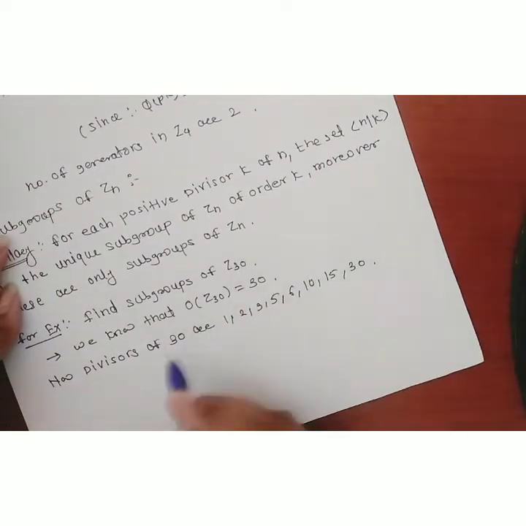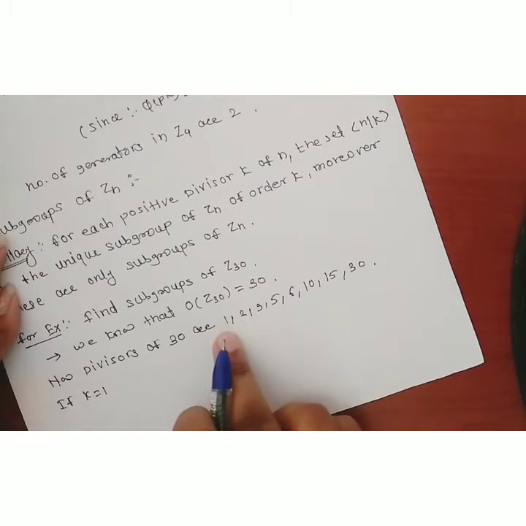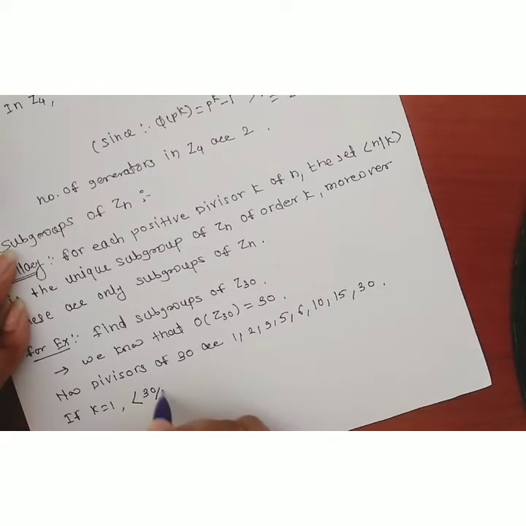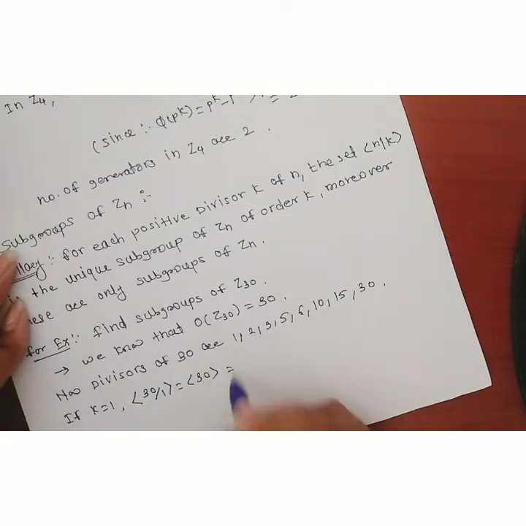Now consider first k equal to 1. Take the first divisor as 1. If k is equal to 1, then the subgroup generated by n over k is 30 divided by 1, which is the subgroup generated by 30. How many elements are present in the set generated by 30?